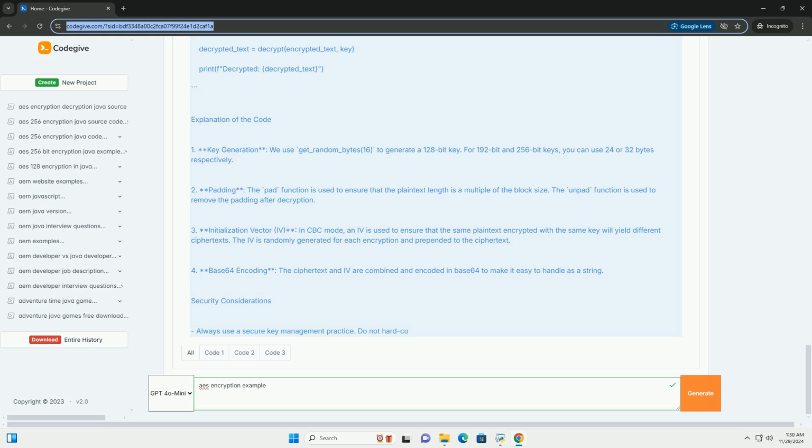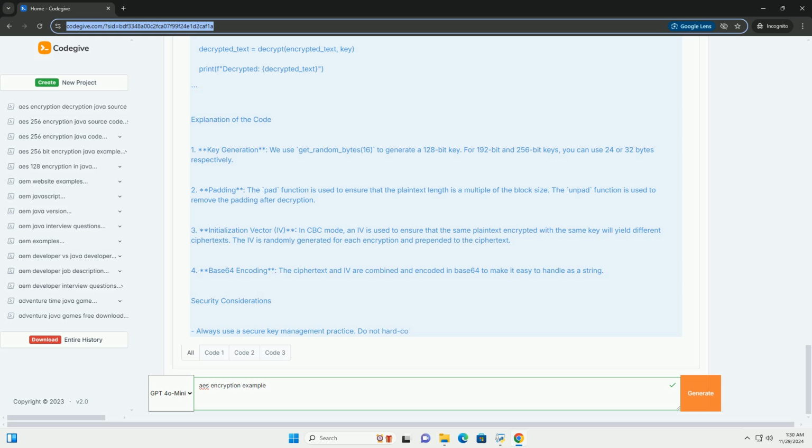Security considerations. Always use a secure key management practice. Do not hard-code keys in your application. Use proper padding and IV management to enhance security. Make sure to use a strong key length, at least 128 bits.